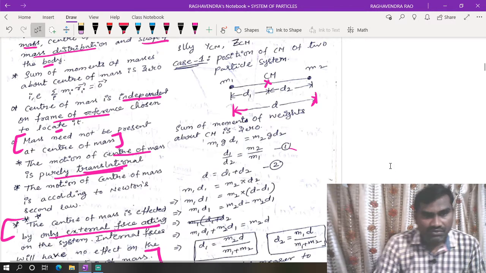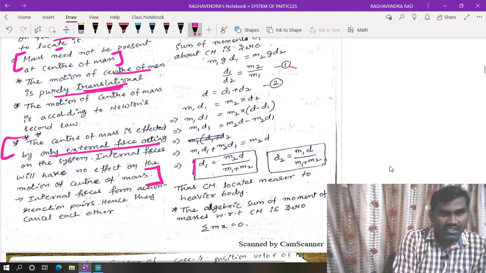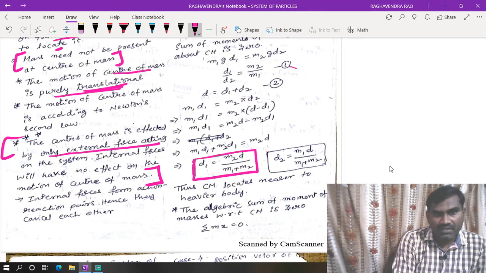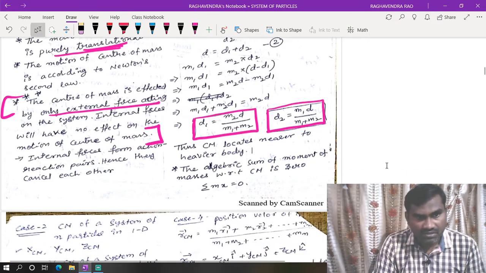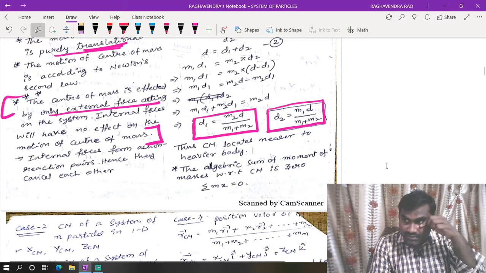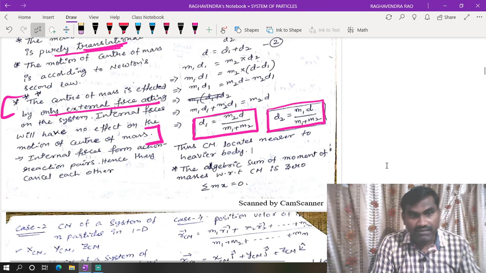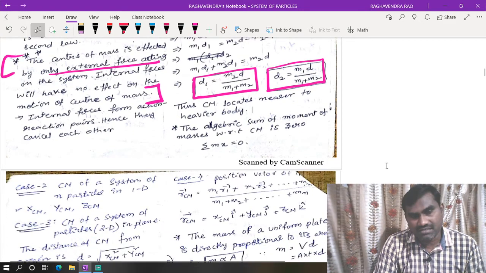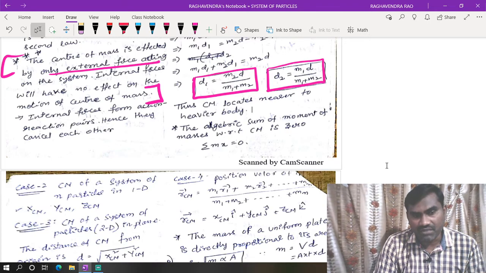From this we can simplify to get d1 from mass m1 and d2 from mass m2. The center of mass will always be located toward the heavier body. The algebraic sum of moments of masses with respect to the center of mass will be equal to 0.